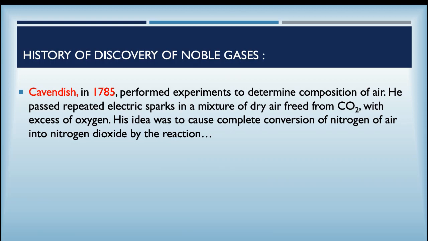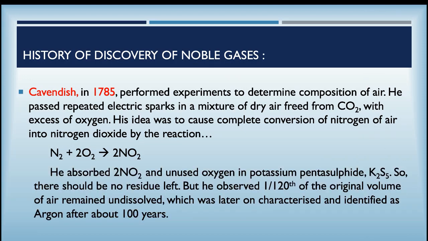His idea was to cause complete conversion of the nitrogen in the air into nitrogen dioxide. He absorbed the resulting nitrogen dioxide and unused oxygen in potassium pentasulfide, K2S5, so there should not be any residue left.